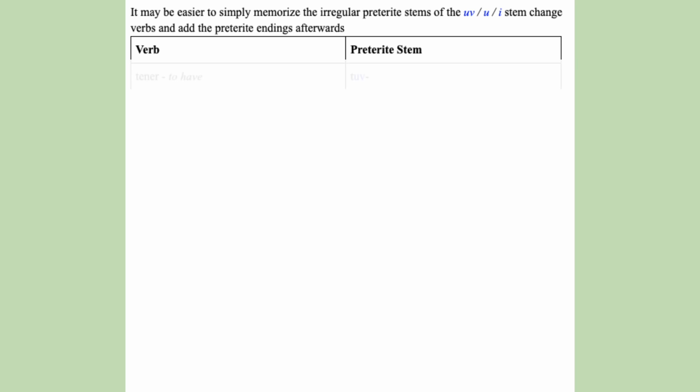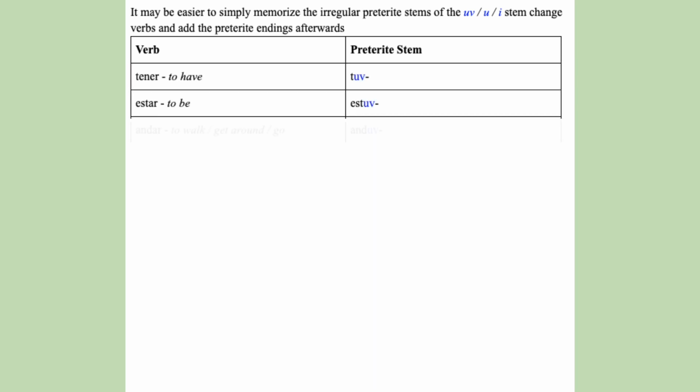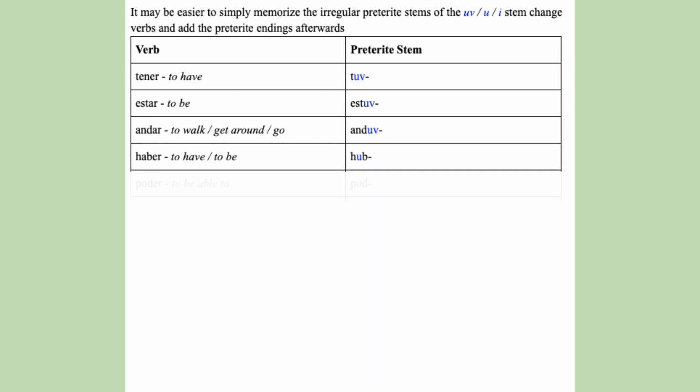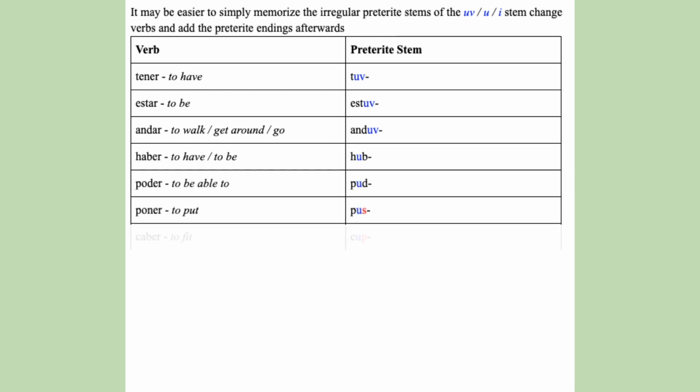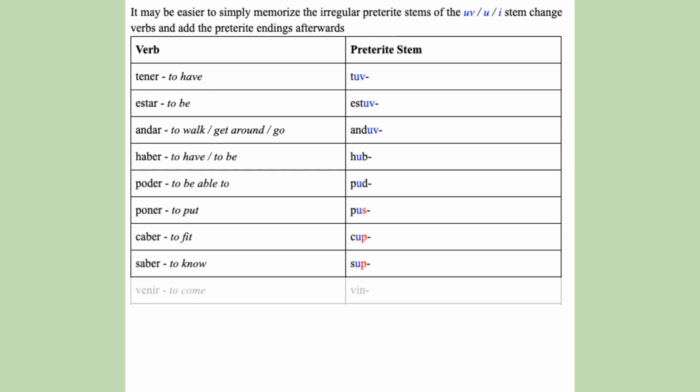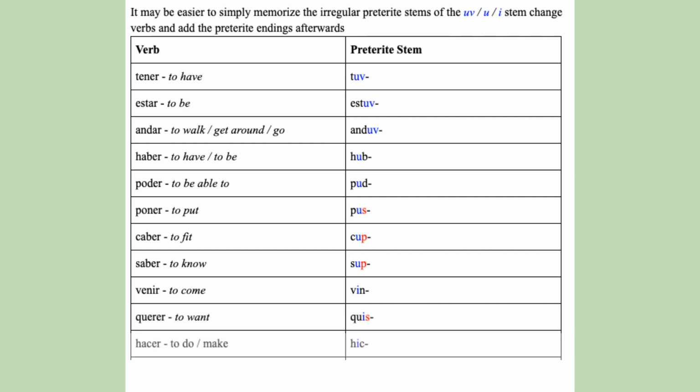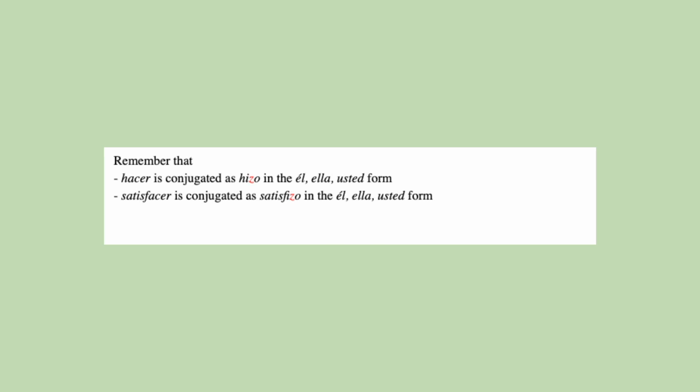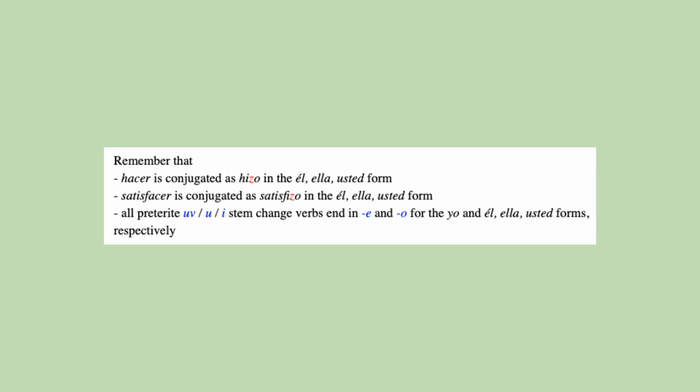And to review, these are the preterite stems for UV, U, and I stem change verbs. And when memorizing these stems, remember that hacer and satisfacer change the C to a Z in their third-person singular form. And remember that all of these verbs end in e and o for the first and third-person singular forms.